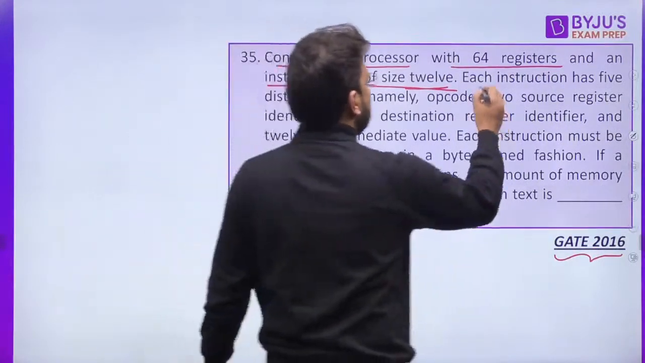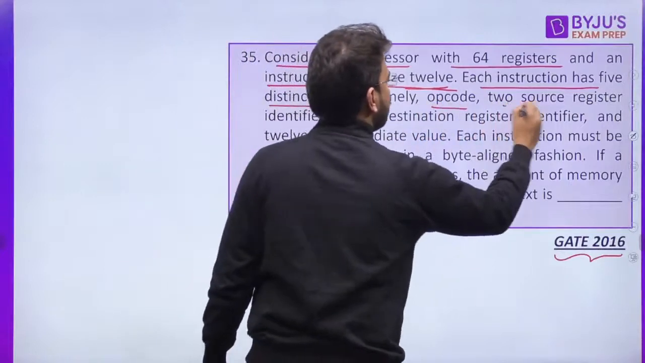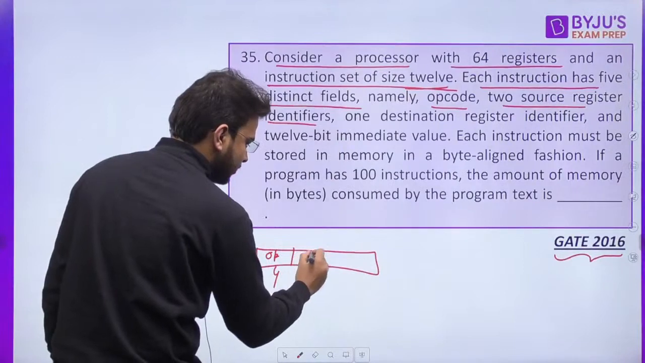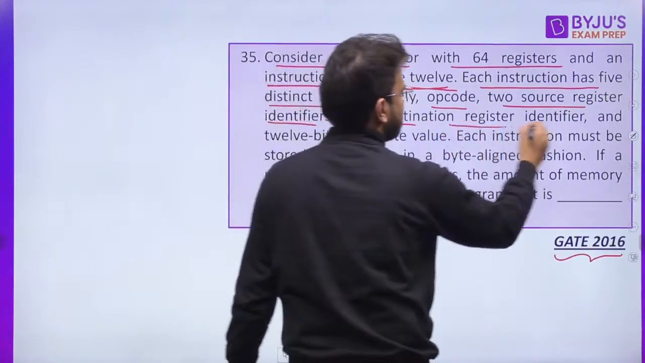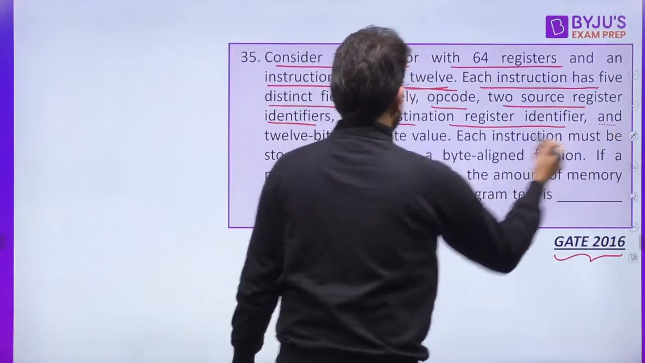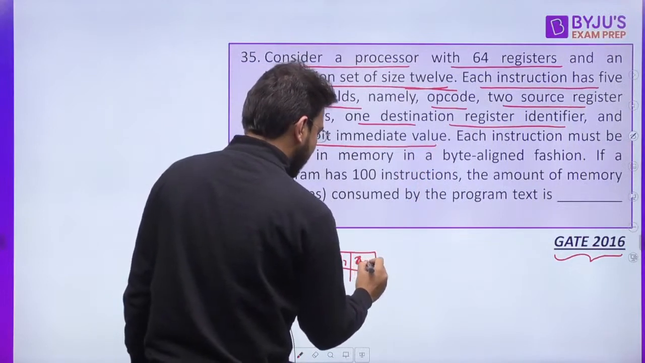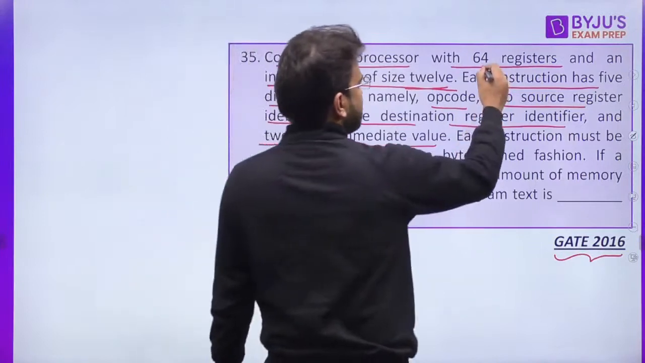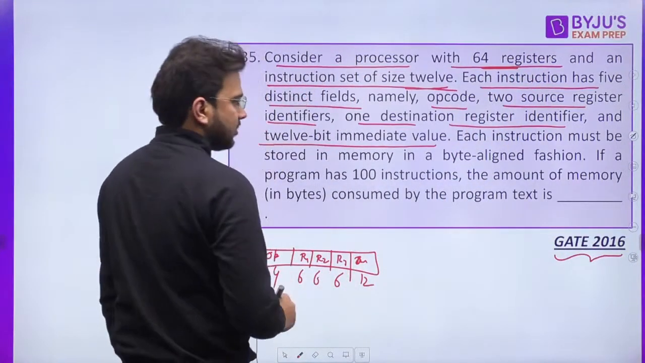2 raised to power 3 is 8, right? Each instruction has 5 distinct fields. Opcode, 2 source register identifiers, let's say R1 and R2. What apart from that? 1 destination register identifier, let's say R3, right? And a 12-bit immediate value. Clear? Now 64 registers, that means 6 bits, 6 bits and 6 bits, right?